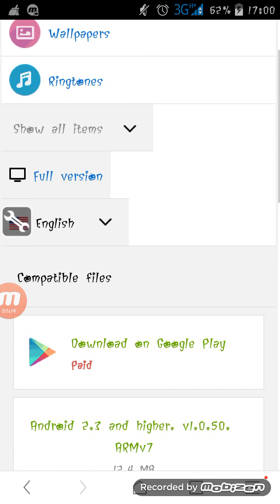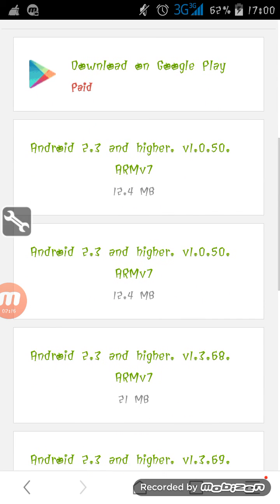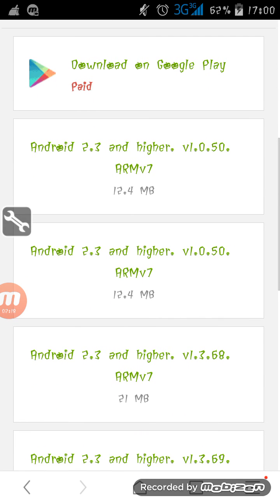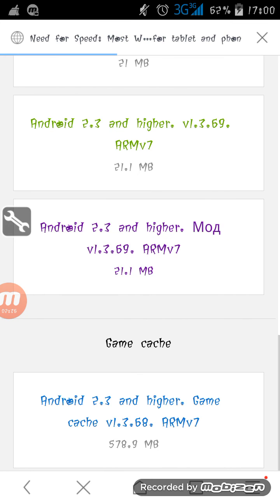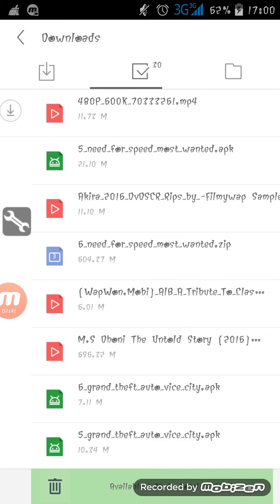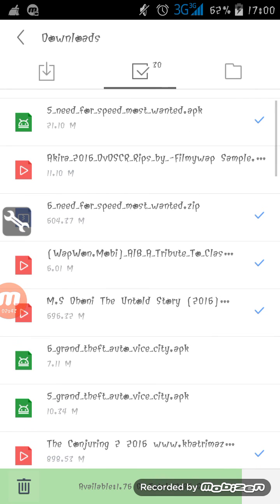Alright, there we are back on the page from where we downloaded GTA Vice City. You can see the topmost option, it is a paid game on Play Store. These are the APK files. You have to download the last of them, this 21.1 MB 1.3.69 file, this one. I've got this downloaded. I'll show you guys. There you go, I've got that downloaded.